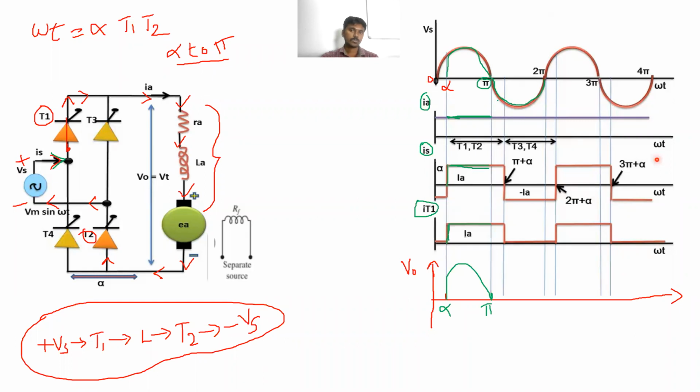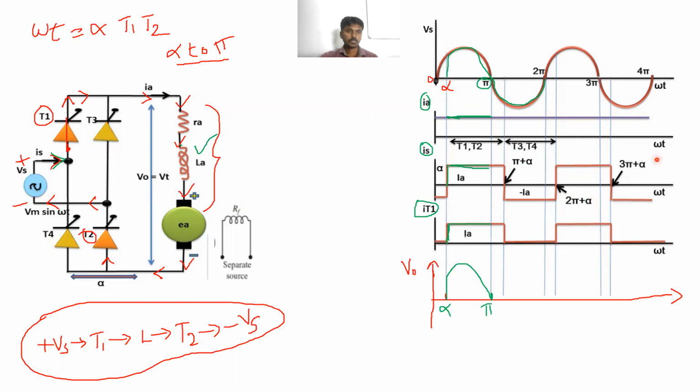Whenever the supply voltage goes to negative, it acts as a reverse voltage for T1 and T2 and forward voltage for T3 and T4. But here the inductance is present in the load circuit. So some amount of energy is stored in the inductance from alpha to pi. Whenever the current is flowing during this period, some amount of energy will be stored in the inductance. Clear?